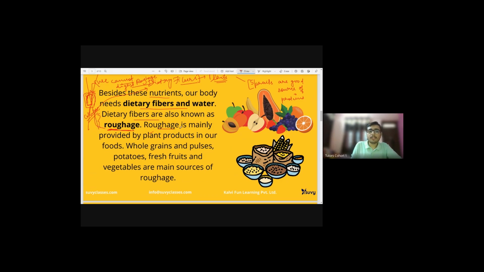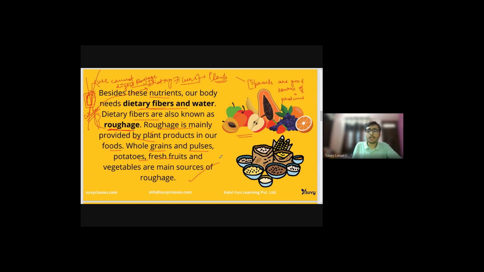Roughage is mainly provided by plant products in our food. Plant cells contain roughage, and that is the major source of roughage for human beings. Then you might ask, why is roughage needed? Roughage is needed for the proper digestion of the other components by the human body. Examples are whole grains, pulses, potatoes, and fresh fruits. Always have fresh fruits, and vegetables are main sources of roughage.